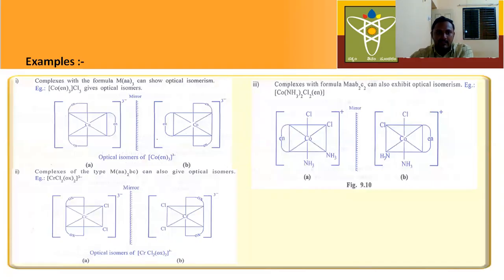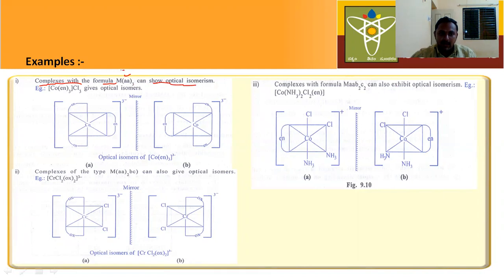Yes, examples are given for octahedral complexes for optical isomerism. So just practice these examples. The complexes with the formula MAA3, where AA means bidentate ligands, show optical isomerism.